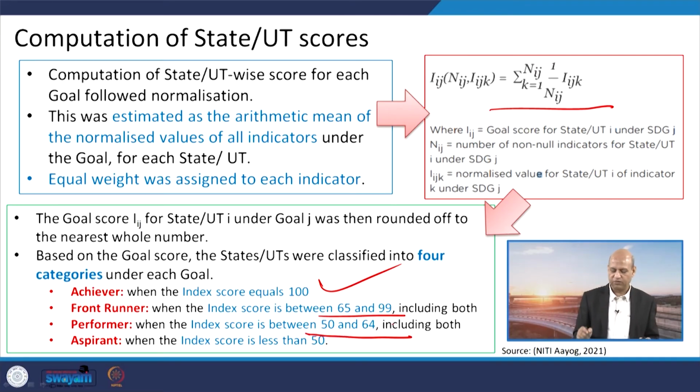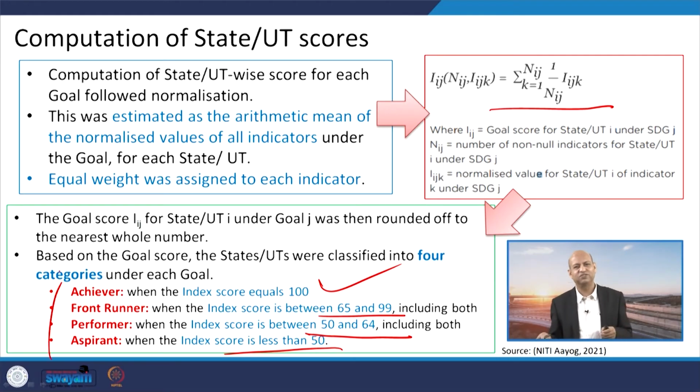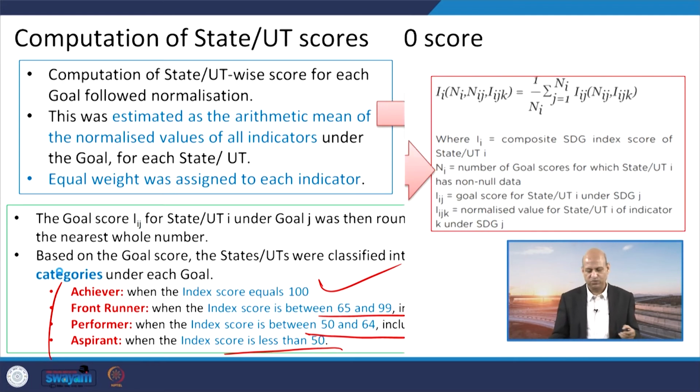Performer means 50 to 64, so performance is being made. That particular state or sector is a performer, and if the score is less than 50, then we call it aspirant. All these nomenclatures are quite positive, in the sense there is no word like loser. The connotation should be positive. Aspirant means they are trying, but they are not achieving those scores.